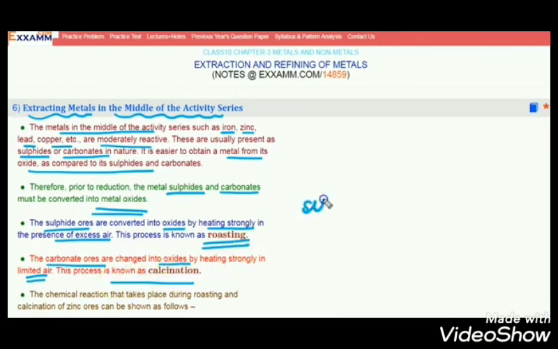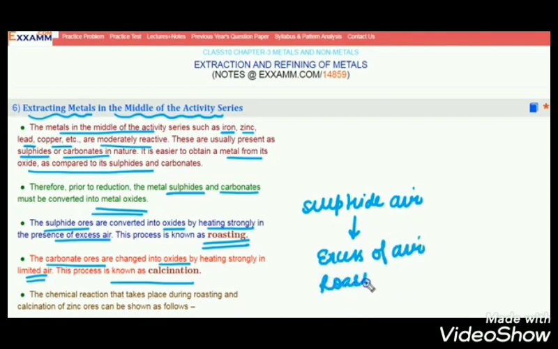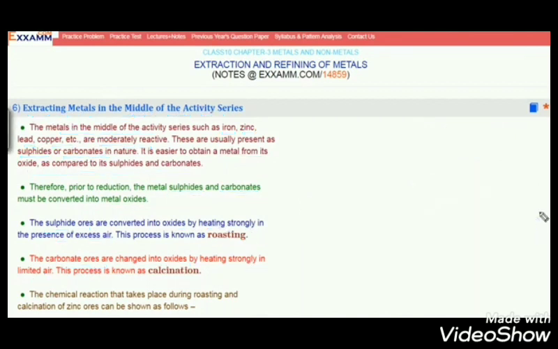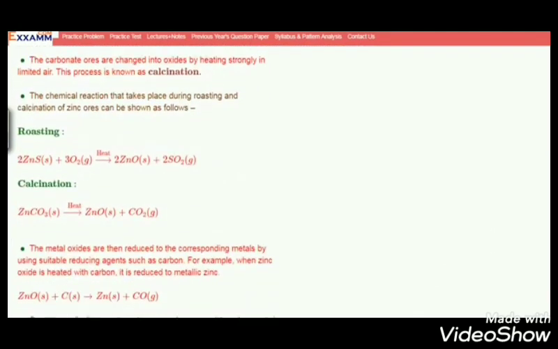And another one, the carbonate ores are changed into oxides by heating strongly in a limited supply of air, that is known as calcination. Always remember, sulfide ores are heated in excess of air, that process is known as roasting. Carbonate ores, in a limited supply of air, that process is known as calcination. That is the difference between roasting and calcination.